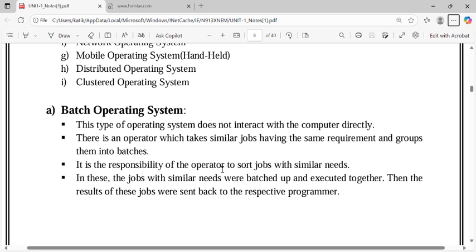It's the responsibility of the operator to group jobs with similar needs. In this, the jobs with similar needs were batched up and executed together. Then the results of these jobs were sent back to the respective programmer. So in this batch operating system, there will be some jobs which have similarity, then they are batched up and executed together. By executing together, time will be saved for the processor. In this way, the jobs will be executed very fast.